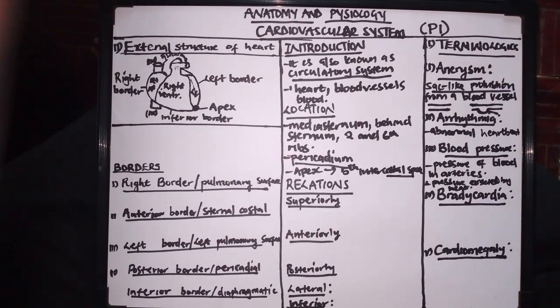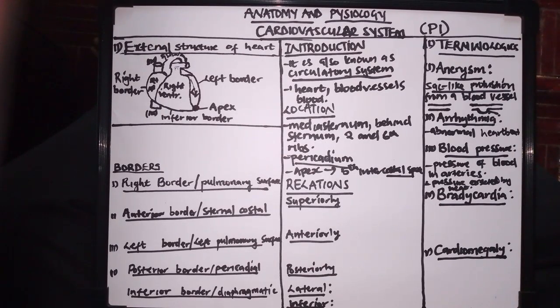That's why we have high blood pressure and low blood pressure. So when you have high blood pressure, we are saying that the pressure in the arteries is high. Then when you have low blood pressure, we are saying that the pressure in the arteries is low.